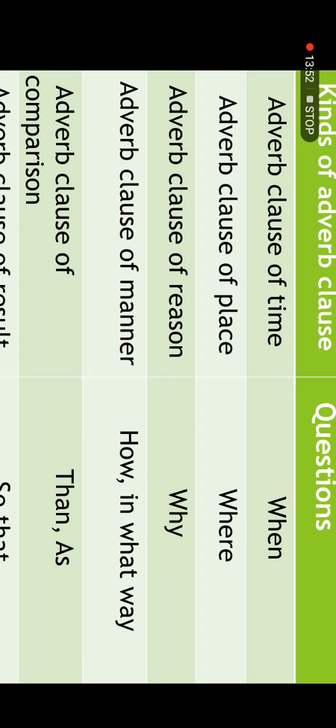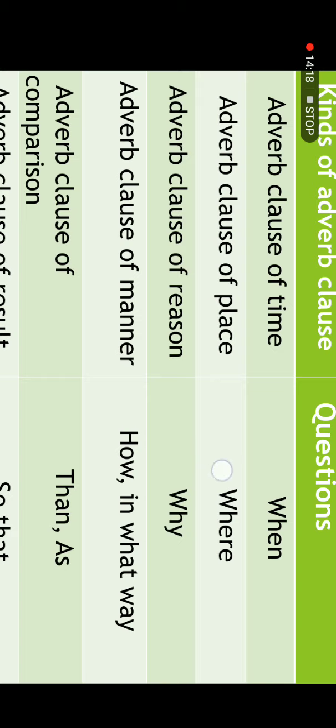The next one is adverb clause of comparison. Comparison means to match or differentiate two things. It is introduced by the subordinating conjunction than or by the relative adverb as. When you have the words than or as, these will be adverb clauses of comparison.